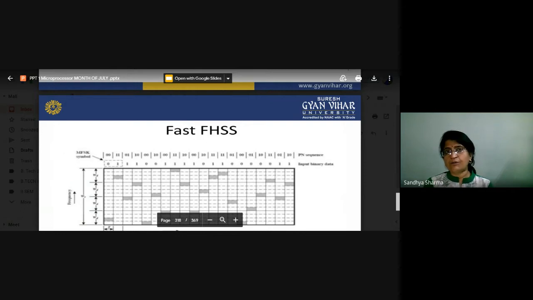Why are we opting for this? If you want to transmit one symbol, during the duration of that one symbol your frequency may be varied two or three times. So this system is more complicated, because within one time period or one symbol, the frequency will be changed two or three times.